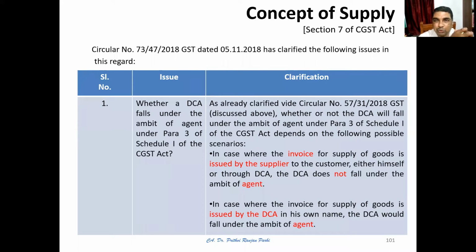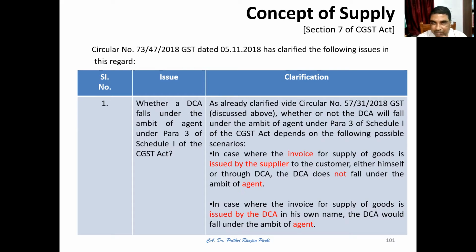First issue we are going to see is whether DCA falls under the ambit of agent under para 3 of Schedule I of the CGST Act. In the previous session, when we were discussing the concept of agent, we have already understood who is an agent. Agent and principal definitions we have understood, and in which context they are important, that also we have understood. And we have also understood one more thing, that who is raising an invoice plays an important role in the context of GST.